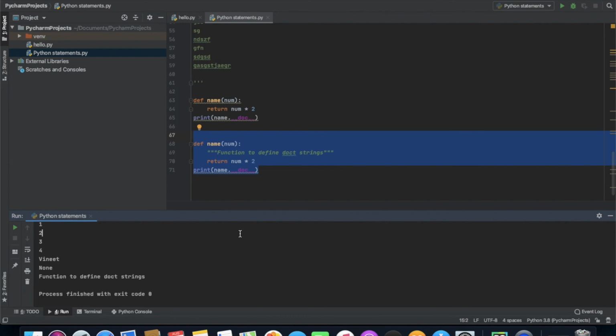So in this video we have talked about what Python indentation is, what Python comments are, and how we can make a difference between multi-line comments and docstrings, because these both are written in the same manner. We have also seen the difference between them. So in this tutorial we're going to discuss these things only.